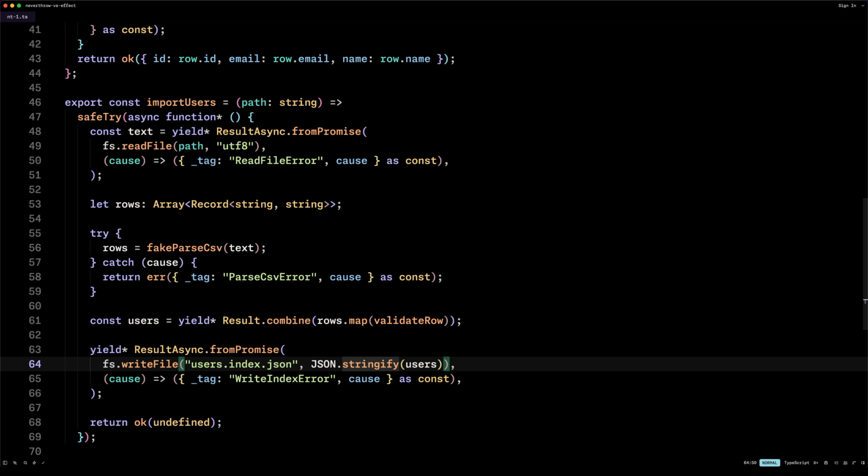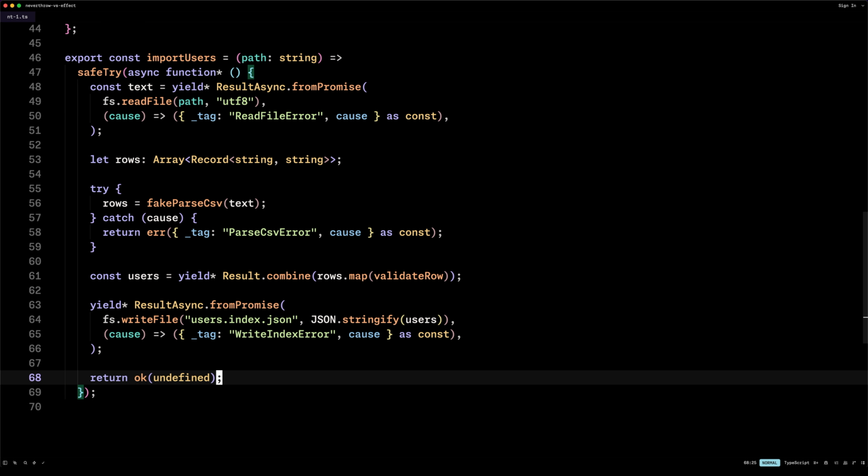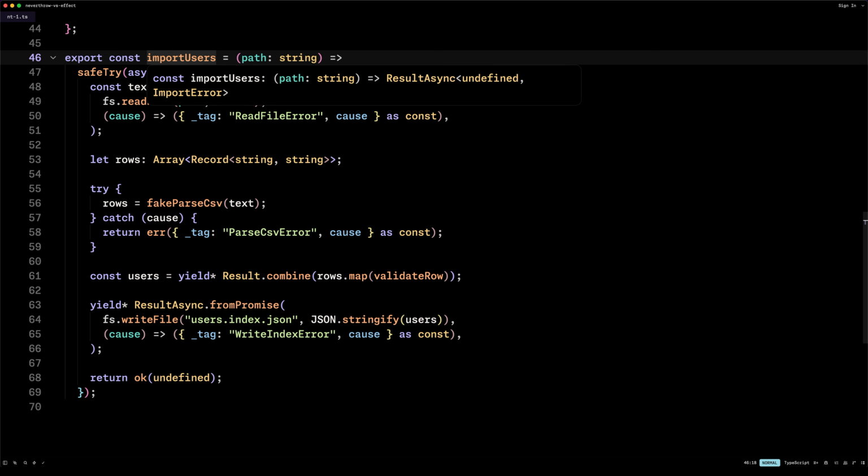So we use fromPromise, and again, we remap the error into something more meaningful. And finally, we return ok undefined, so void. And what we get back is a function that returns a ResultAsync that succeeds with undefined and fails with ImportError. So far so good.